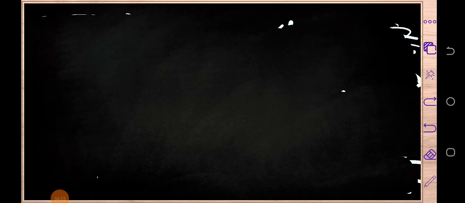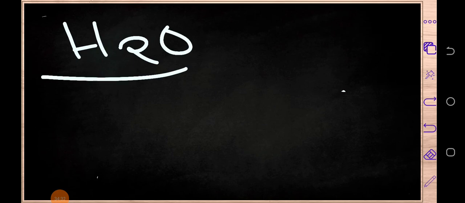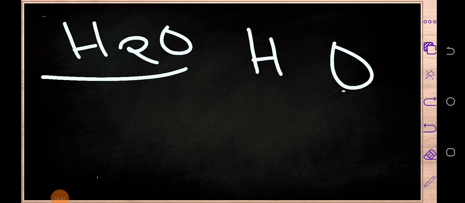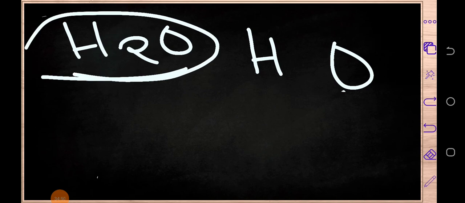Let's try to write the chemical formula of water. We know that water is H2O. So how do we come up with this chemical formula? Well, remember the steps. We write the atoms of the elements which are present in that particular compound. In this case, we've got H and we've got oxygen. What is the next step? We are going to write the valences of the atoms of these elements.